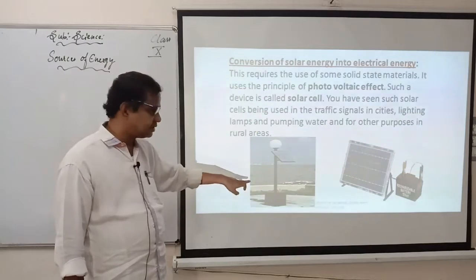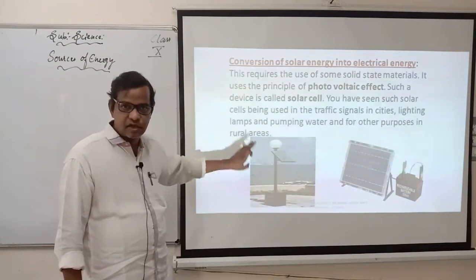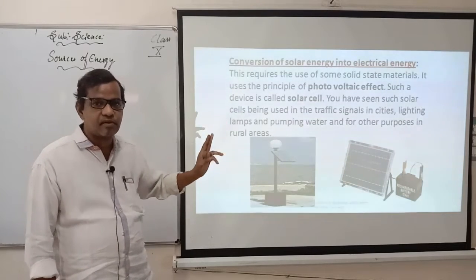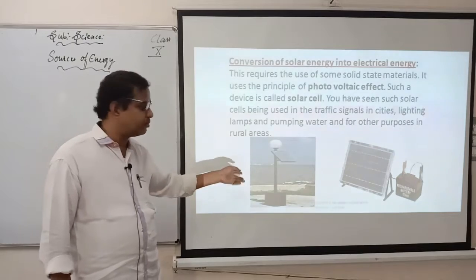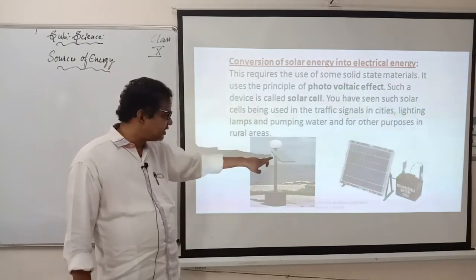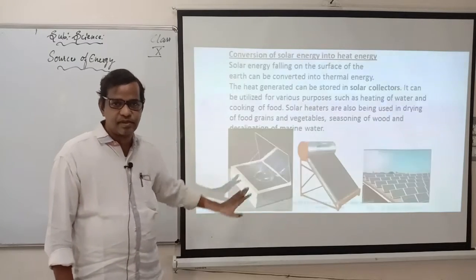So here see what we are doing, we are converting solar energy into light energy. That's what I told you. We cannot create energy, but we can change one form of energy to another form. In the same way there is also electrical energy, we have electric cells also. The main thing here is converting solar energy into electrical energy. This is the main important thing here.